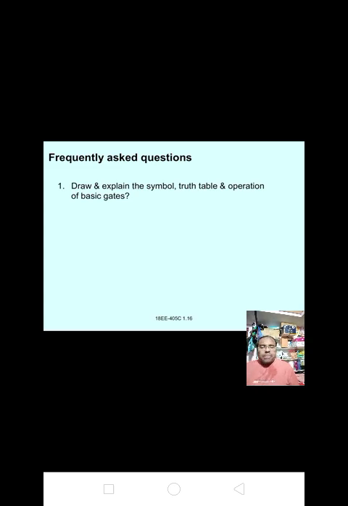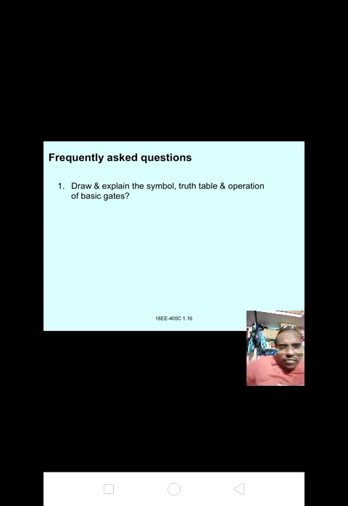Next, another important question is how many basic gates are there? Basic logic gates are 3 types. First one, AND gate. Second one, OR gate. Third one, NOT gate. Next, how many universal gates are there and what are they? Universal gates are NAND gate and NOR gate. Next question is, how many special gates are there? What are they? Special gates are XOR gate and XNOR gate.